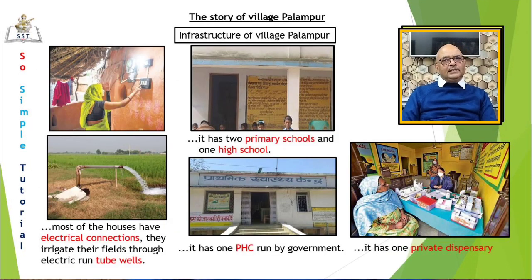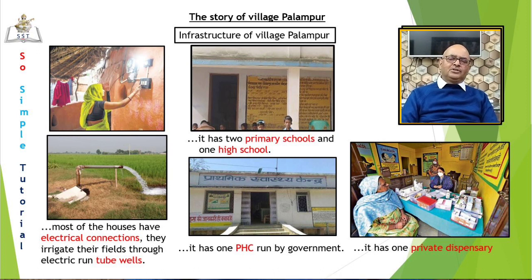Unlike most villages, electricity has reached this village, and most of the houses have electric connections. Electricity is used to run tube wells in the fields, which is why they are able to grow 3 crops a year. Palampur has two primary schools and one high school. There is a primary health center run by the government and one private dispensary where the sick are treated. So, students, what impression do you form about this village? I'm sure you'd say it is a developed village. This was a general description of the village.